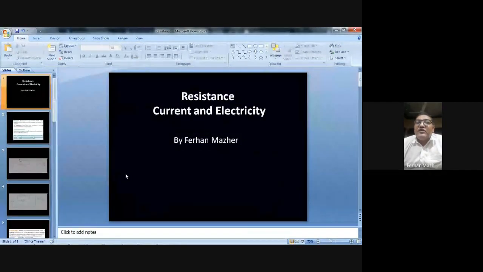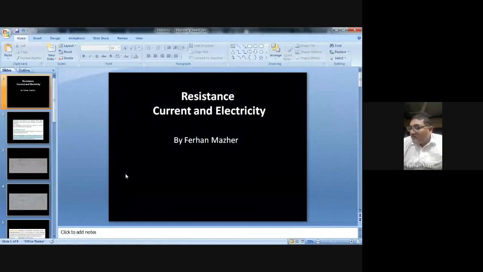Then the resistance is known as resistivity. Whereas for resistance, the dimensions can be anything. For example, the cross-sectional area might be 2 meters square, or 0.002 meters square. But if the area is 1 meter square and the length is 1 meter, then whatever the resistance is, that is known as the resistivity.